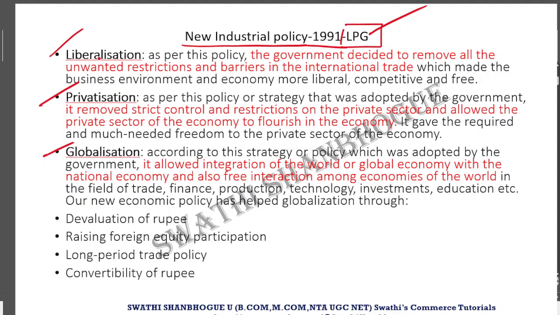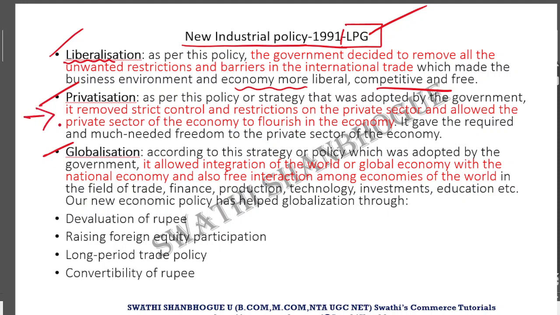First of all, liberalization. Here the term liberalization gives the meaning of liberal, where the government decided to remove all the unwanted restrictions and barriers in international trade. What happened after this was that it made way for a free environment where the economy was more liberal, competitive and free enough to actively take part in the trade happening in the world economy.